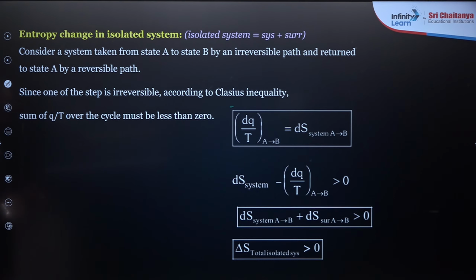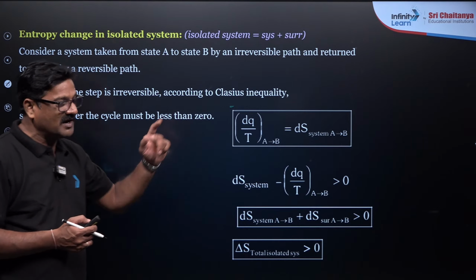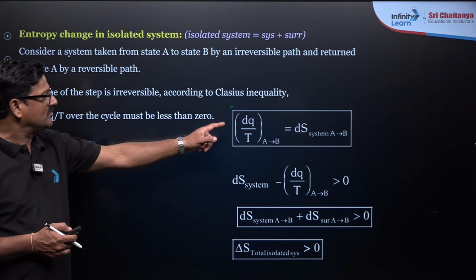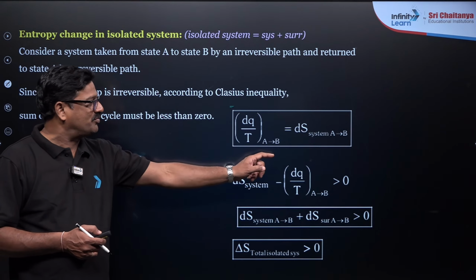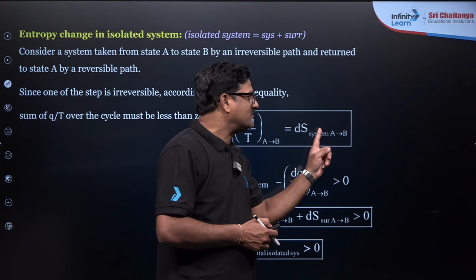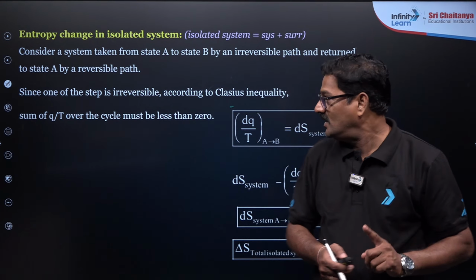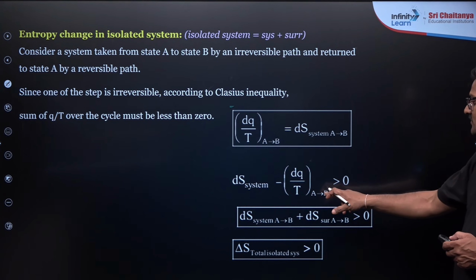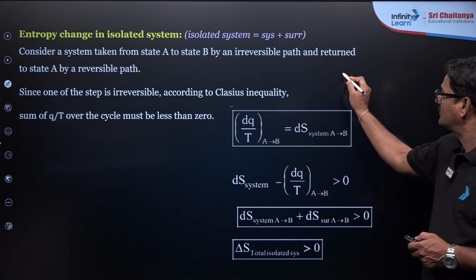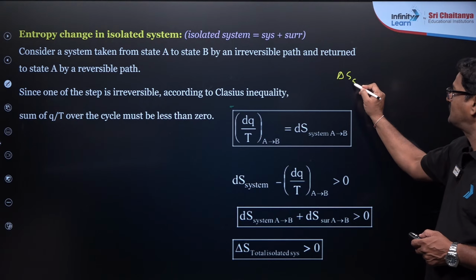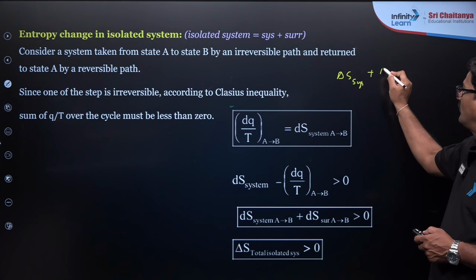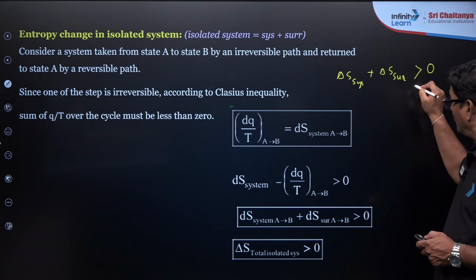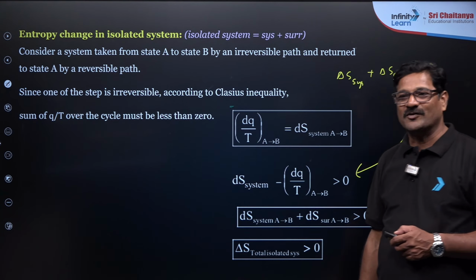So, entropy change in an isolated system, these are the various mathematical formulas that can definitely be helpful to you. dq upon T from a process A to B is going to be the change in entropy of the system from A to B. And also, the entropy of the system minus dq by T from A to B is supposed to be greater. I want to say entropy of the system plus entropy of the surroundings is greater than 0. Are you getting it or not clear?